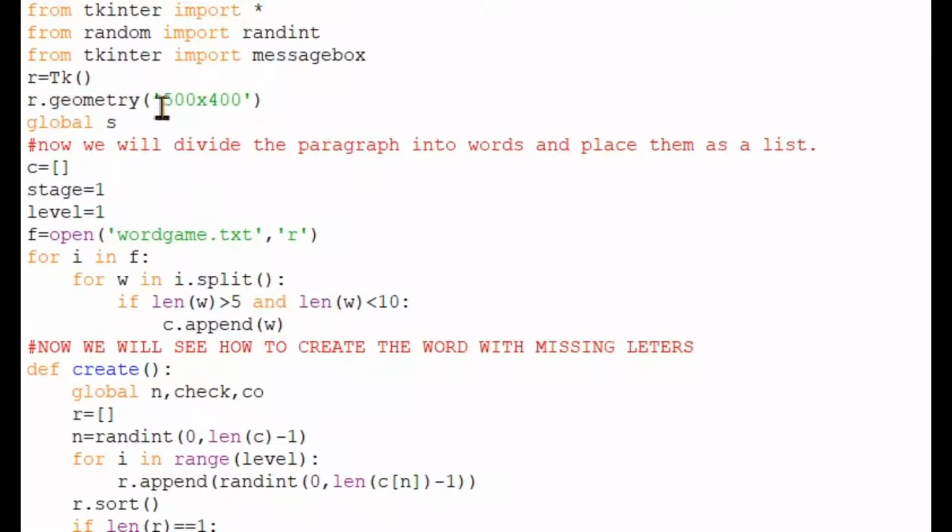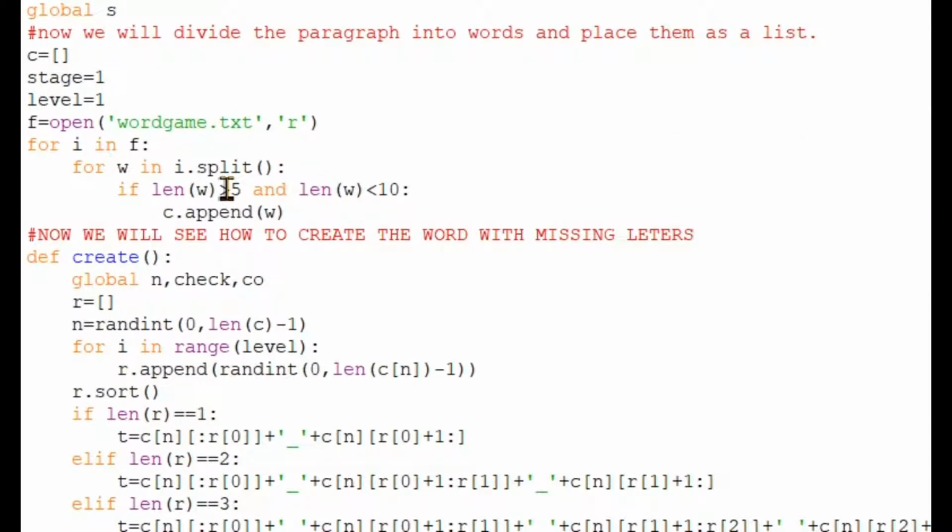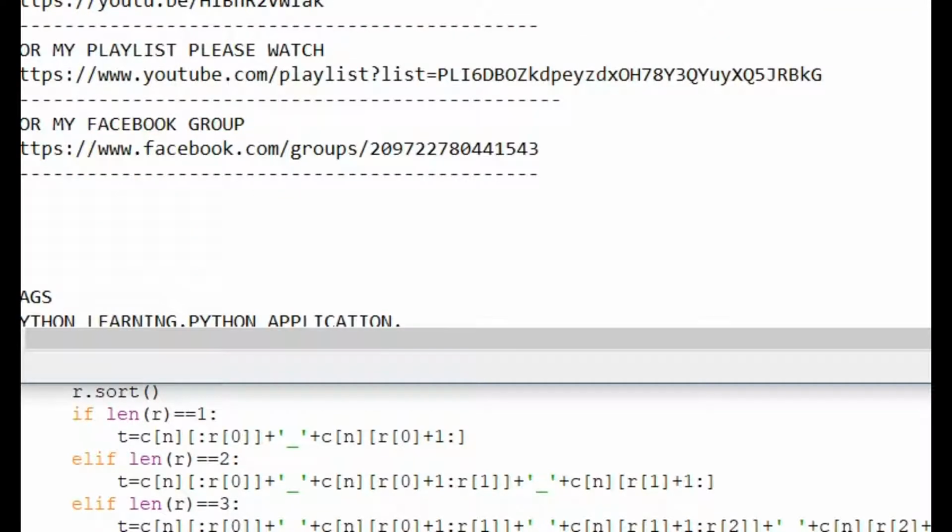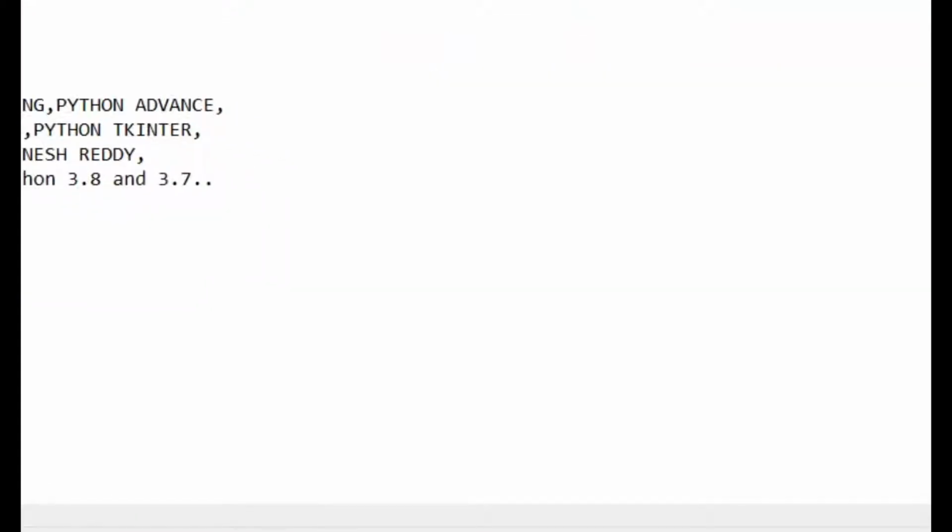And here r is the Tk, and this is the basic. Then r dot geometry is how much size the game window should be. And then here I have represented global S and all. Now first we will see, and here I will show you the description which I have used.